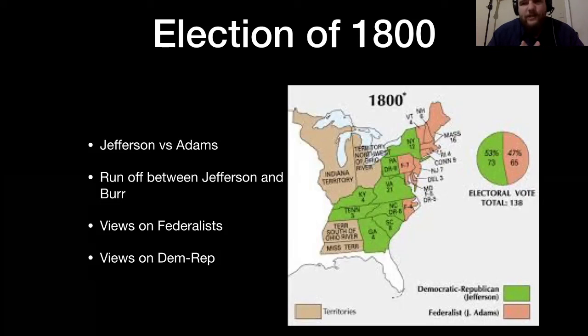Not that he liked Jefferson that much more. It was just that he viewed Jefferson as more qualified than Burr. And with the class supremacist view of the Federalists, this made Jefferson a better candidate for president.